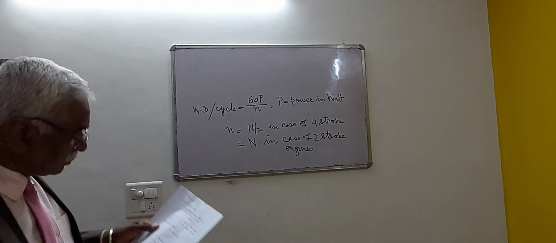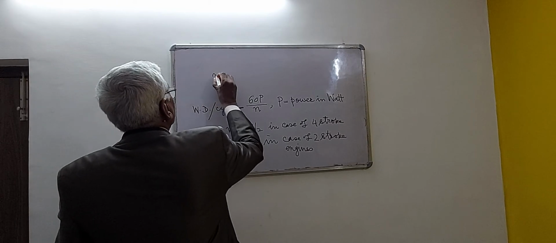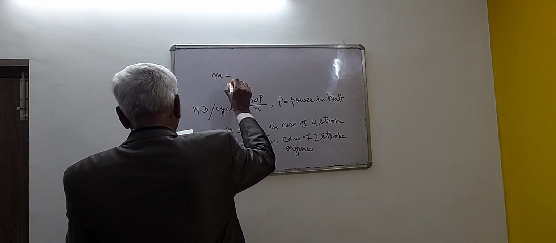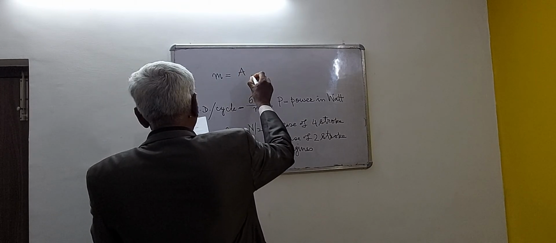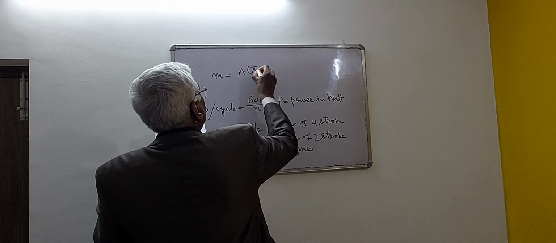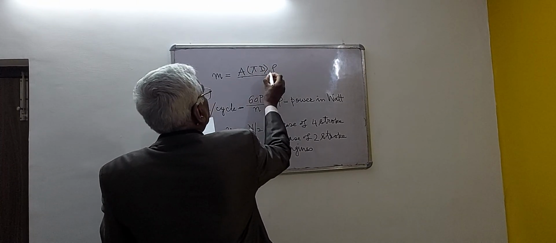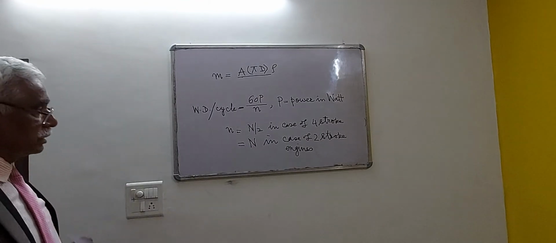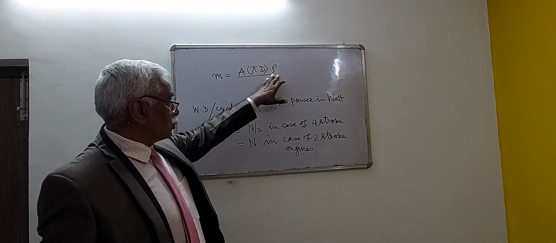Now next is the mass of the flywheel, M. You should remember this formula also: cross sectional area, pi into D, into density. This is the volume into density. Density of rim material is in kg per meter cube.